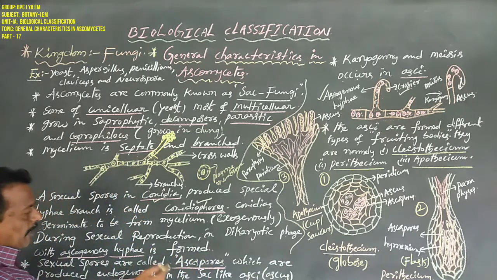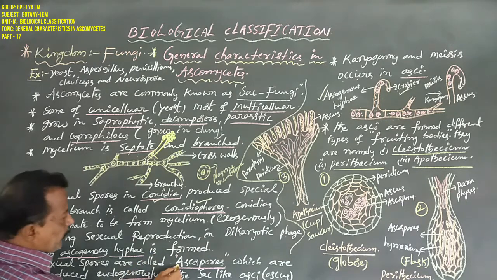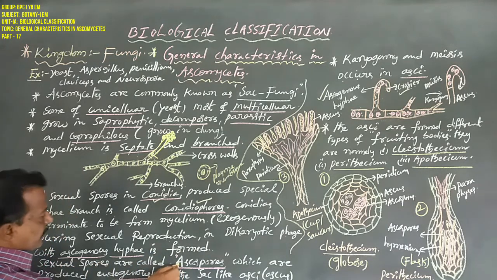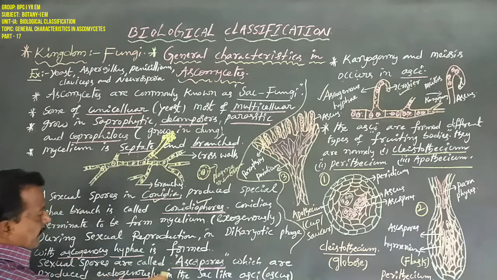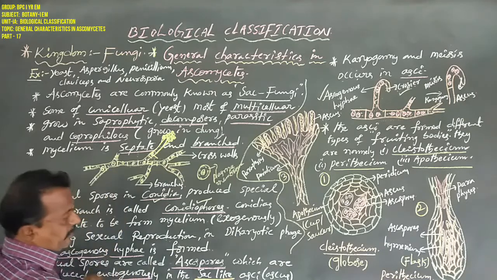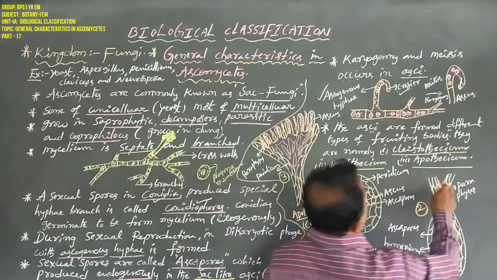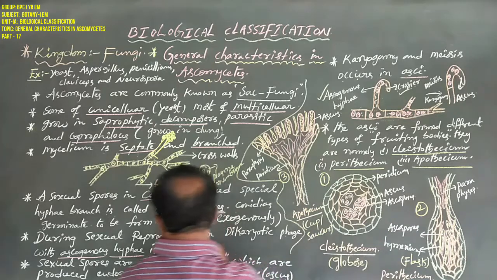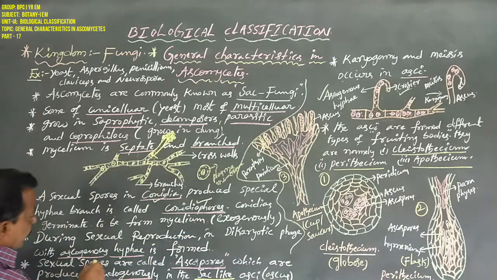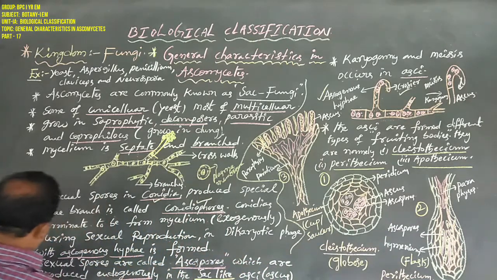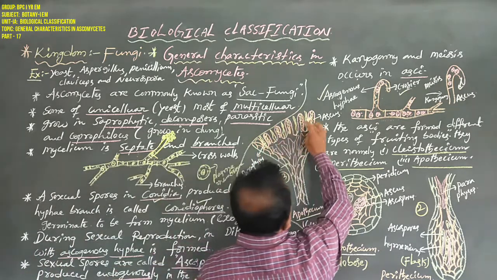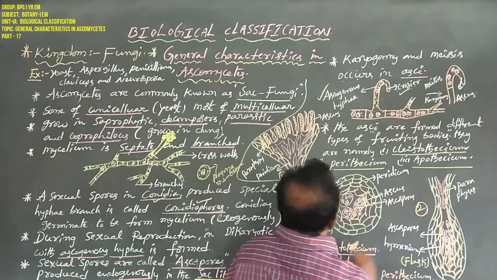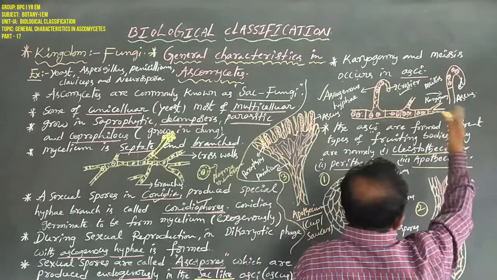Okay, now after karyogamy and meiosis, the ascus produces one type of sexual spore, called ascospores. These ascospores in the asci appear as a sac-like structure. The sexual spores are called ascospores, which are produced endogenously, not outside of the ascus.